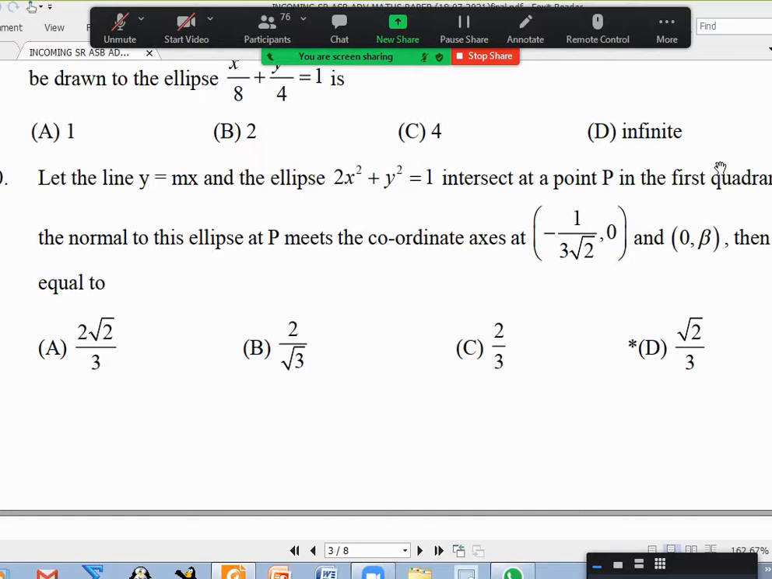Root 2 by 3 is 0.47, sir. Okay, 1.414 by 3, 0.471 something. So it should be 0.47. Yes, sir. They gave 0.81, sir. Okay, by mistake, or they gave double or something wrong. That's okay. We'll correct it.